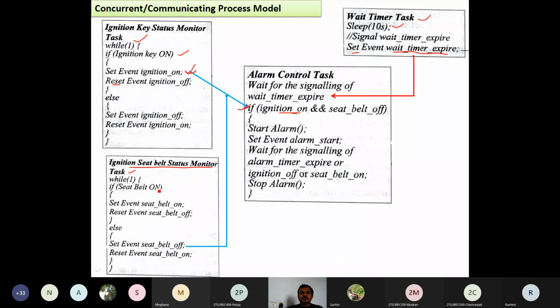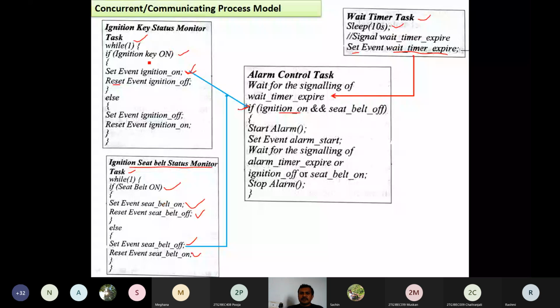The seat belt on event is set when the seat belt is on, and the seat belt off event is set when the seat belt is off. The program is written so that if the seat belt is on, set the seat belt on event, otherwise the seat belt off event will be reset. Then what if the seat belt is off? Then set the seat belt off event on and reset the seat belt on event off. So these two programs are working on the key as well as the seat belt status.